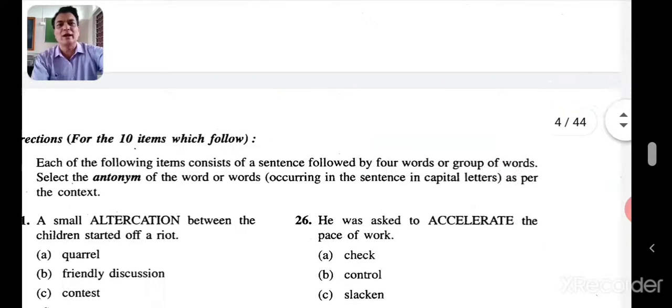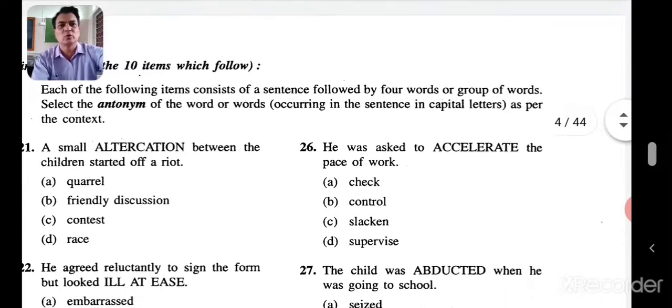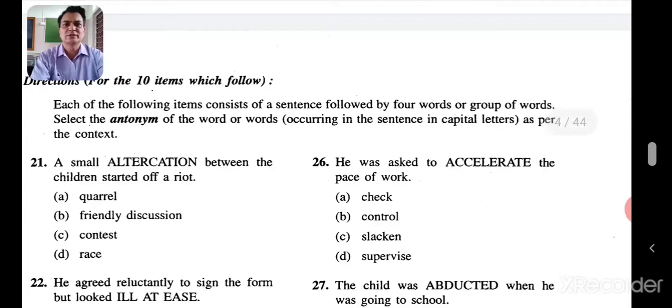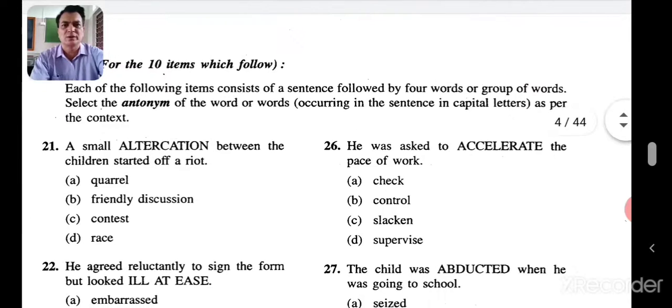So let's go to the antonyms now. Okay, shall we go to the antonyms now? Let's go. Each of the following items consists of a sentence followed by 4 words. Select the antonym. Antonym, opposite words. So you have to select the opposite words. So let's go to the 21st one.